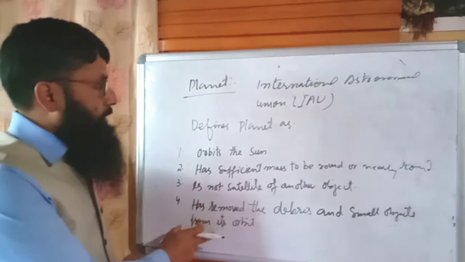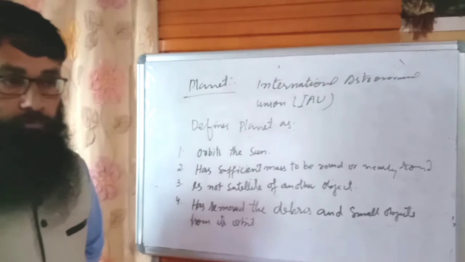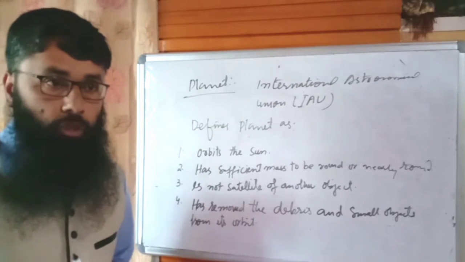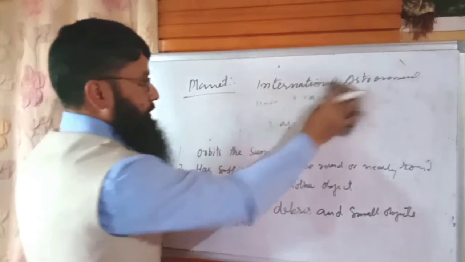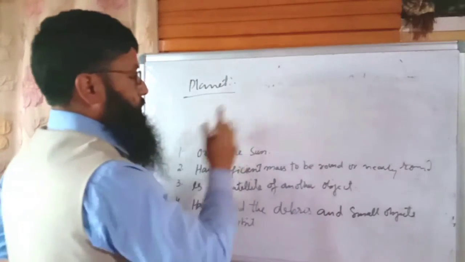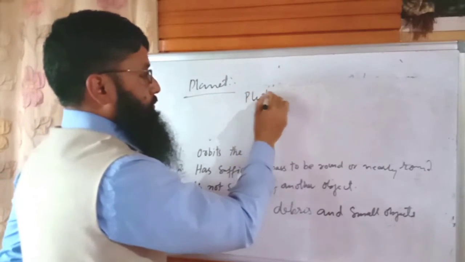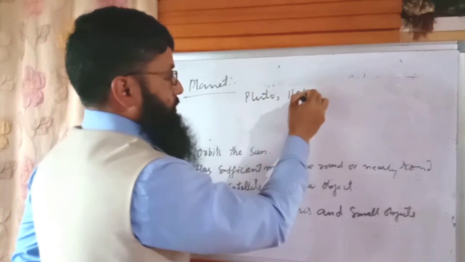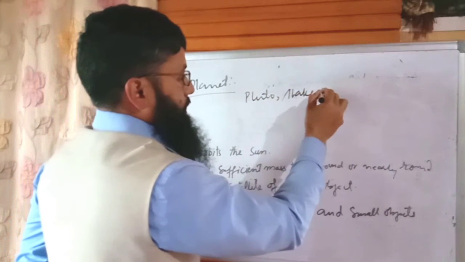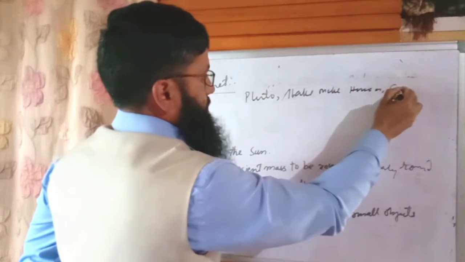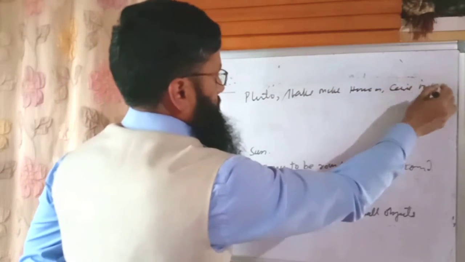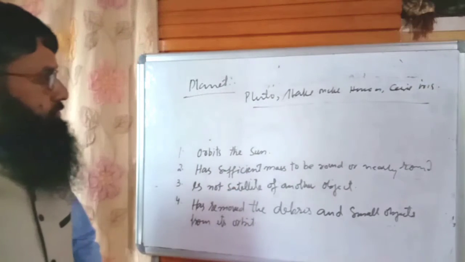Here we have, as I have already mentioned, the dwarf planets: Pluto, Makemake, Haumea, Eris and Ceres. These are the 5 dwarf planets.